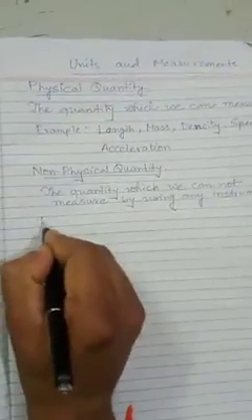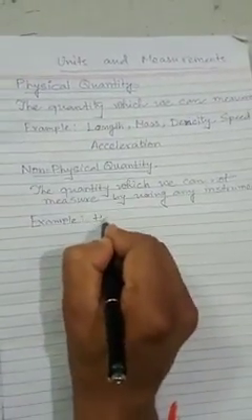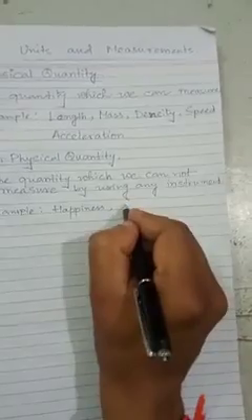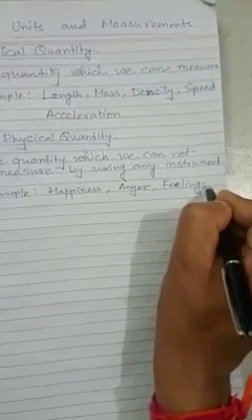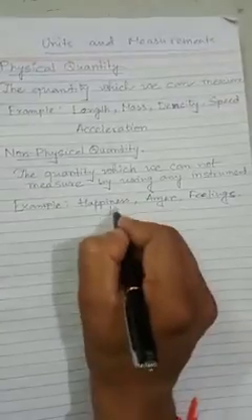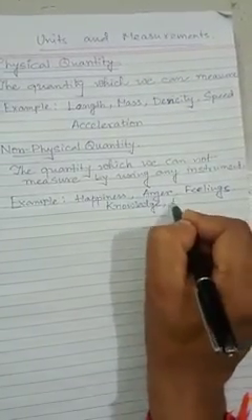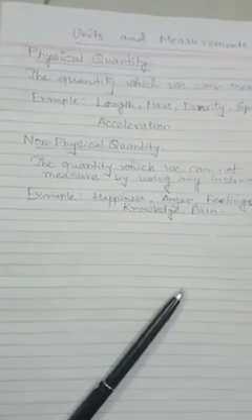So examples of non-physical quantity are happiness, angerness, any feelings, or any kind of knowledge, pain, etc. So these are the non-physical quantity.